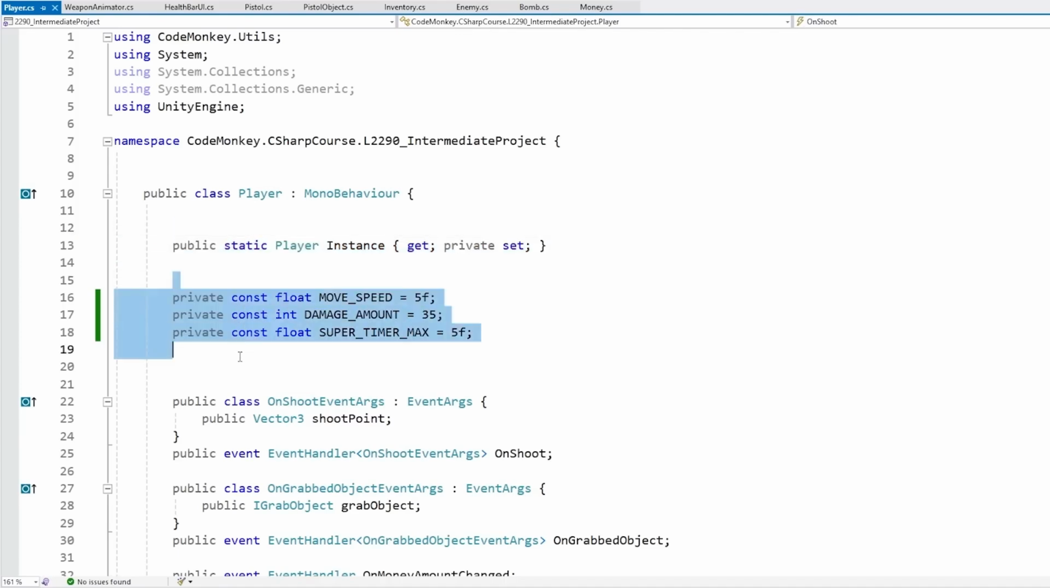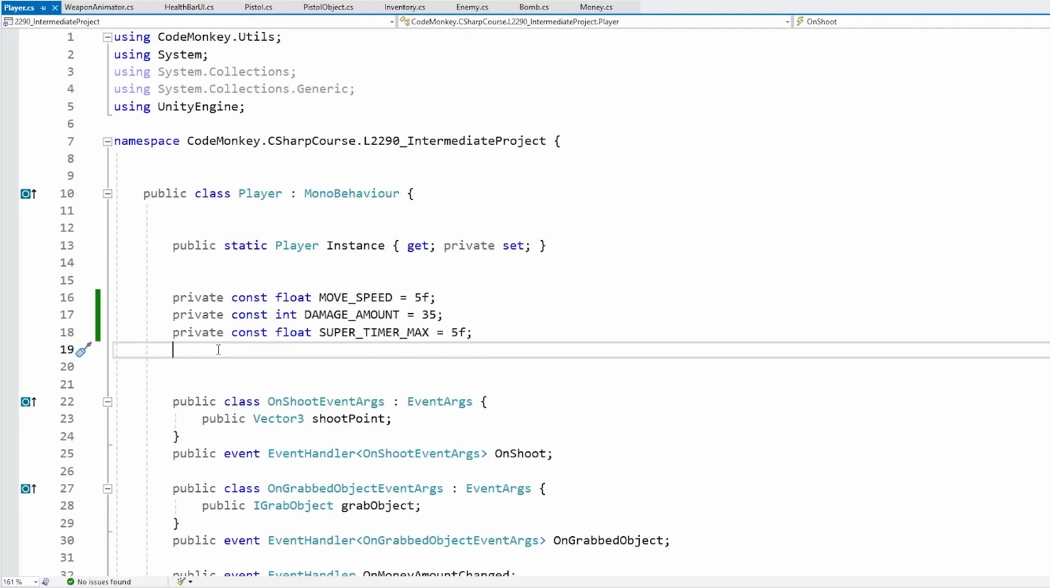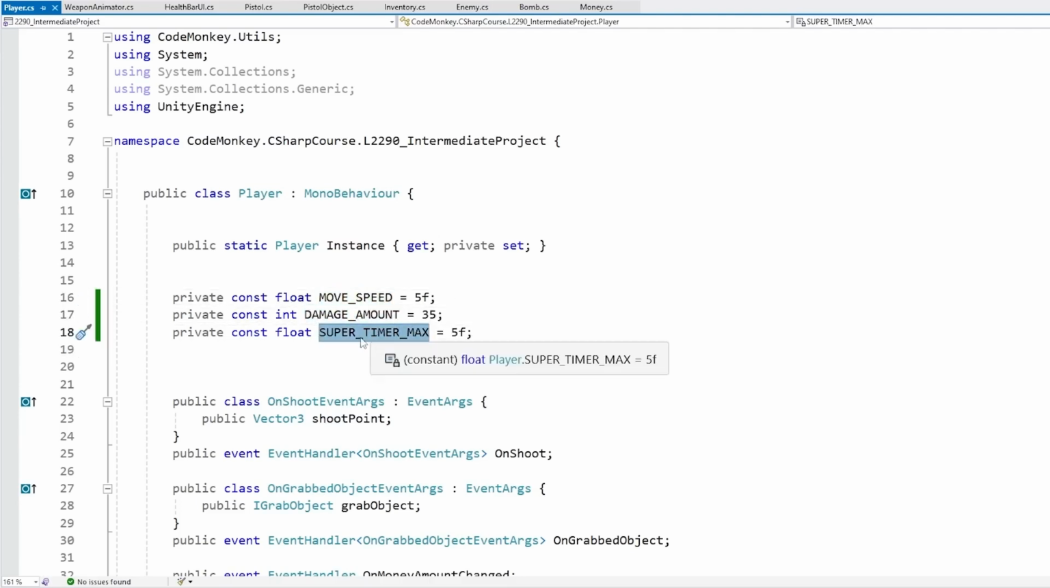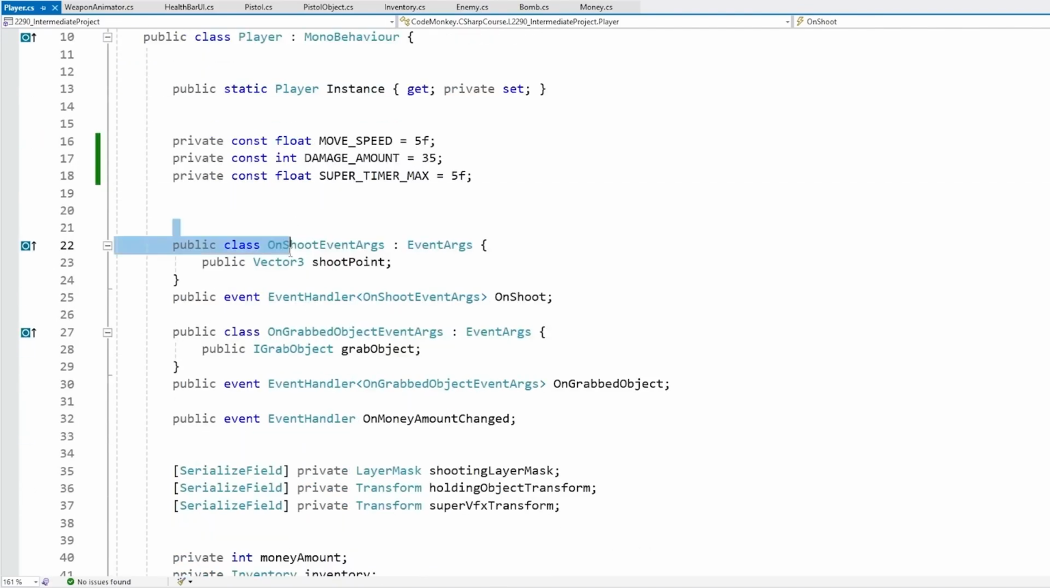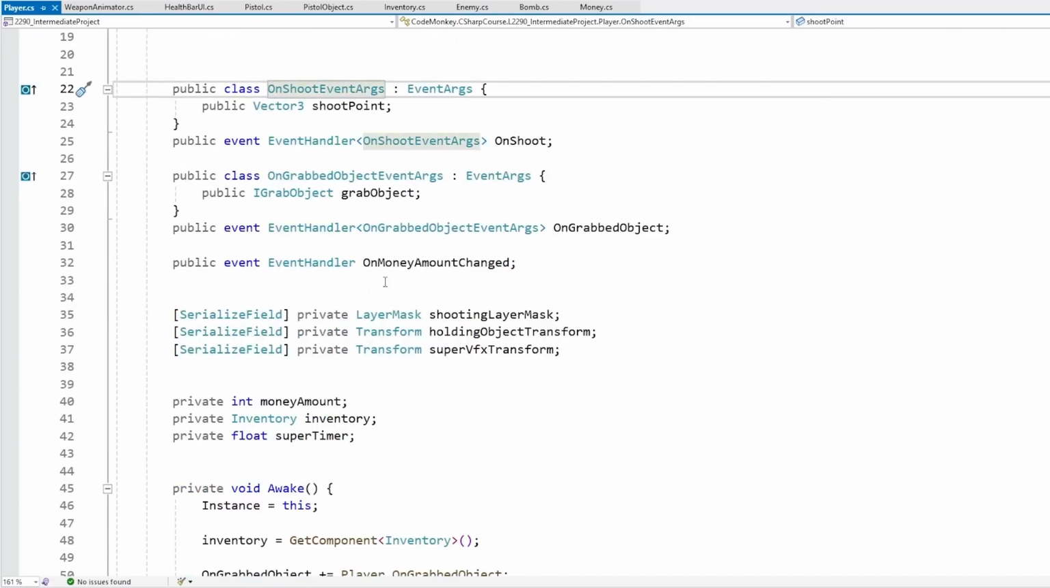Next, we can also see usage of a bunch of constants. Again, constants are values that are never meant to be changed. So in this little demo, it makes perfect sense to use a constant for the base movement speed, for the damage amount, and for the super timer max. Then we can see a whole bunch of events. We're going to see these in detail in a little bit.